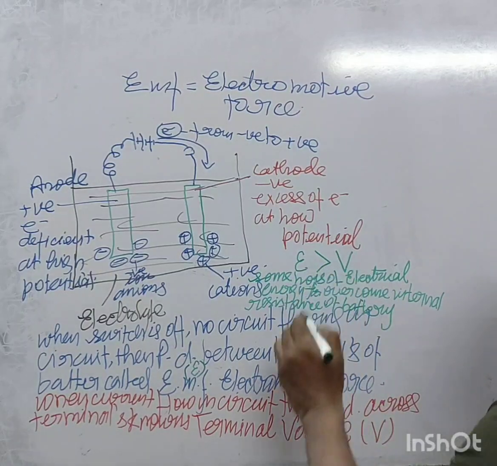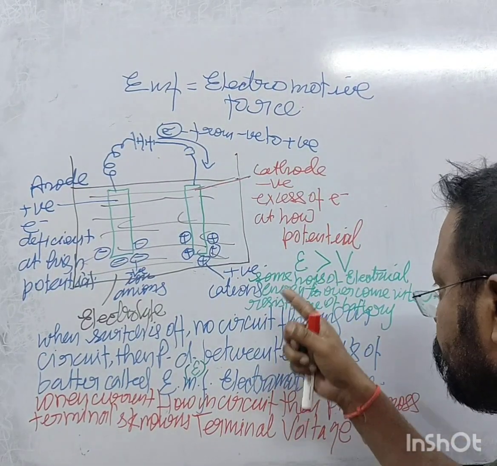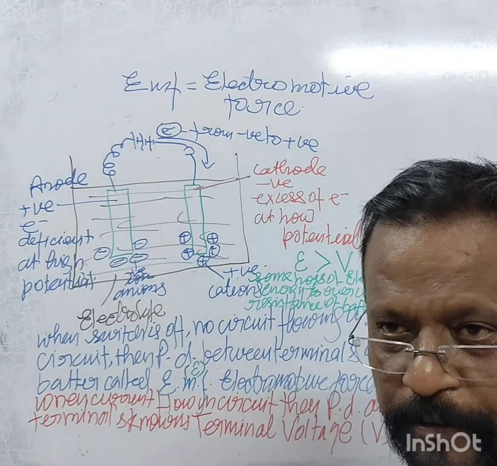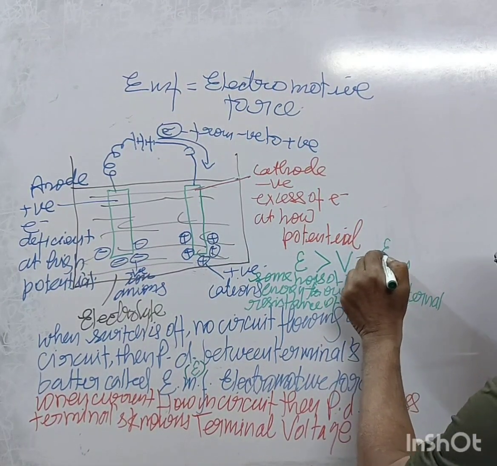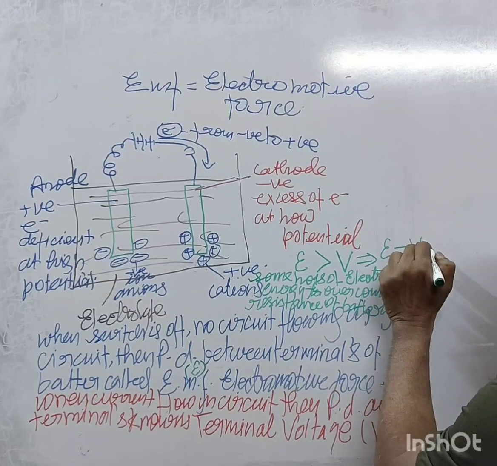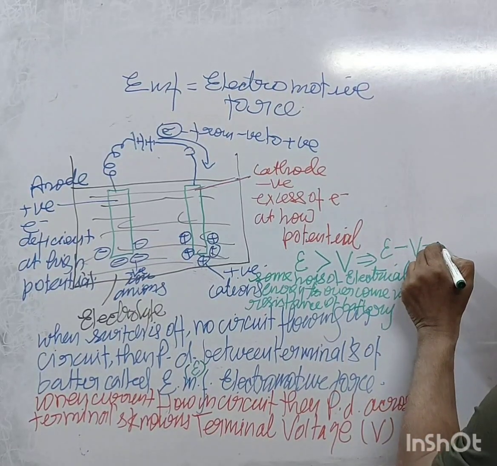That is equal to the difference: epsilon is greater than terminal voltage, or you can say epsilon minus terminal voltage is equal to this.